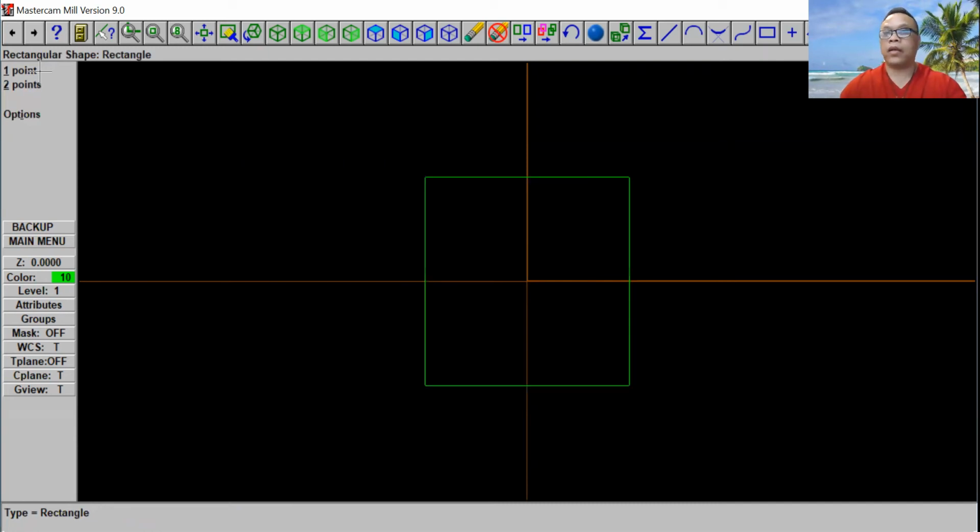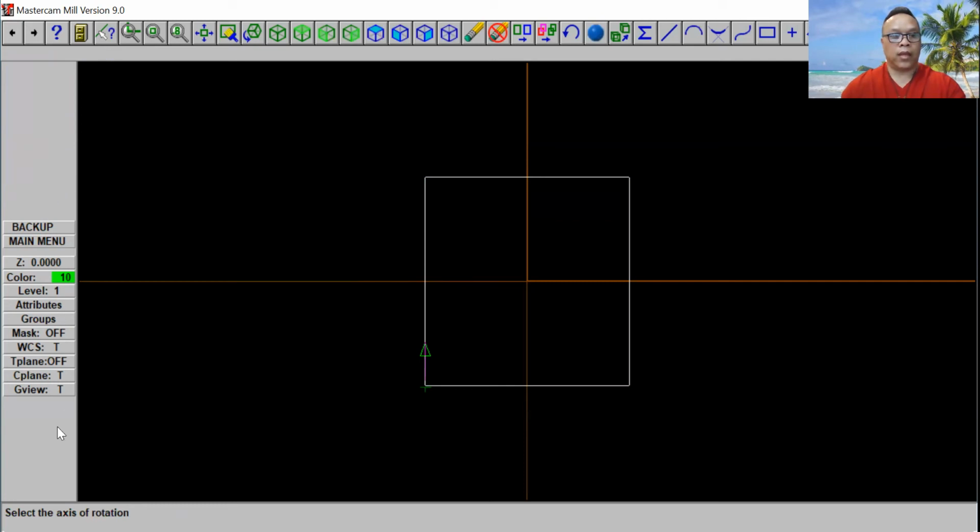Then we're going to minimize, F2, and go to the main menu. Then we're going to select create again, and this time we're going to click on surface. Then we're going to select revolve, and then select chain. And this right here, we're going to select on the bottom left, and then select done here.